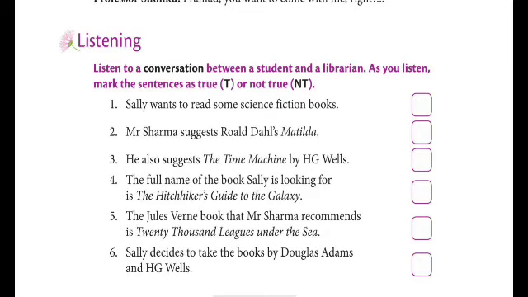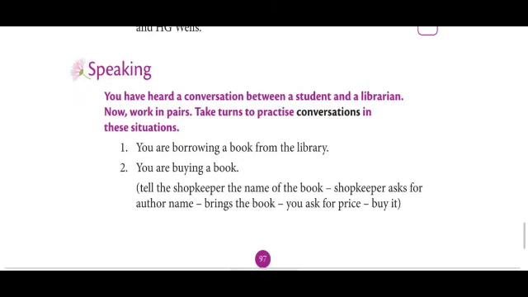After listening to this, you have to do the listening exercise. If you do not get all the answers, then you have to listen again and complete it. Okay. Next one is speaking. You have had a conversation between a student and a librarian. Now work in pairs. Take turns to practice conversation in these situations. Then you have to make conversation.